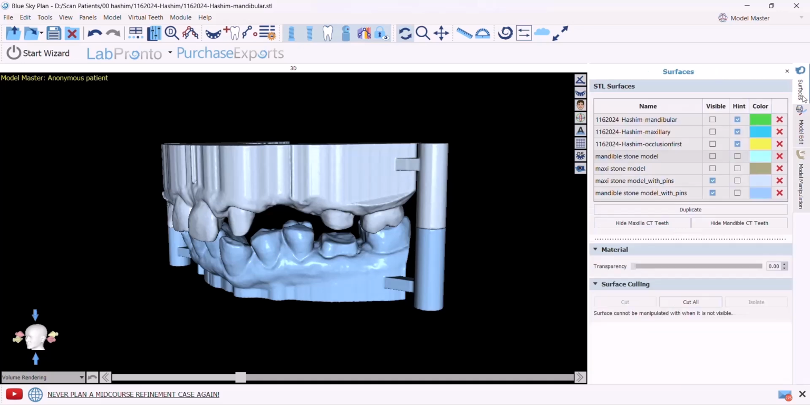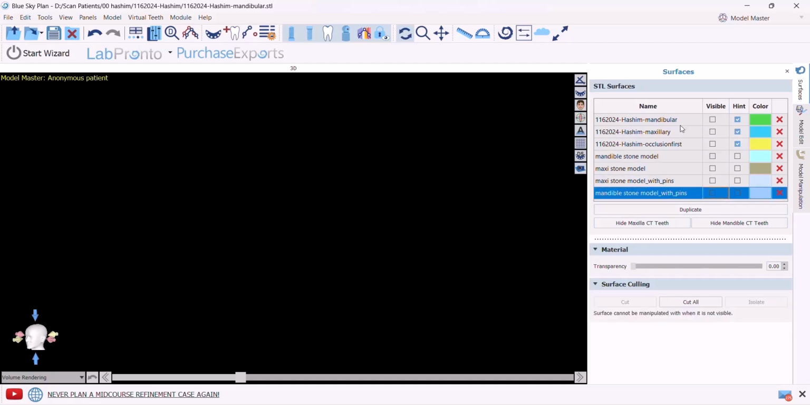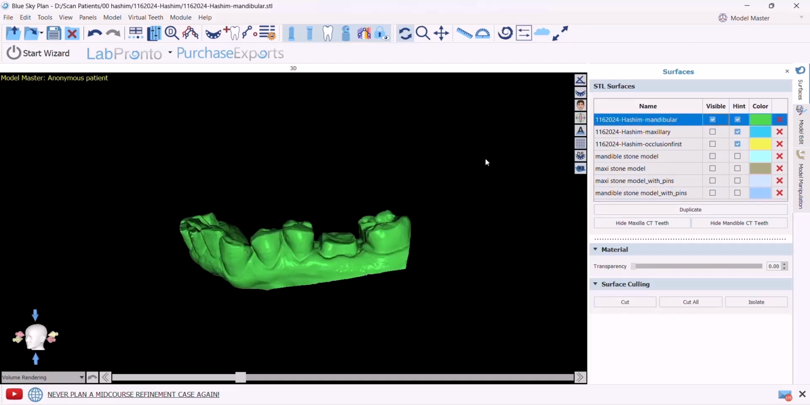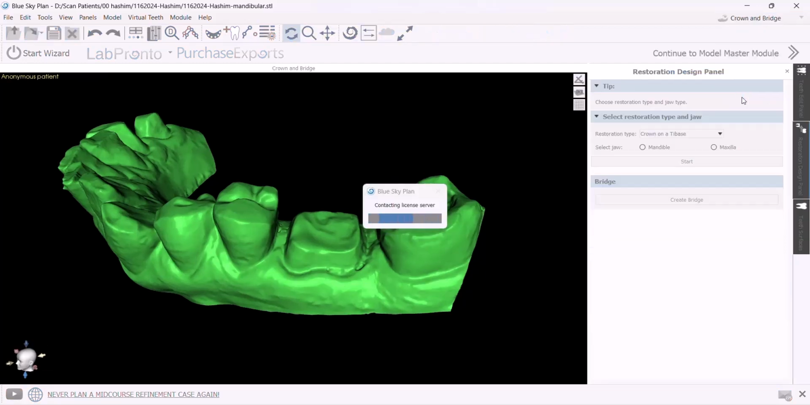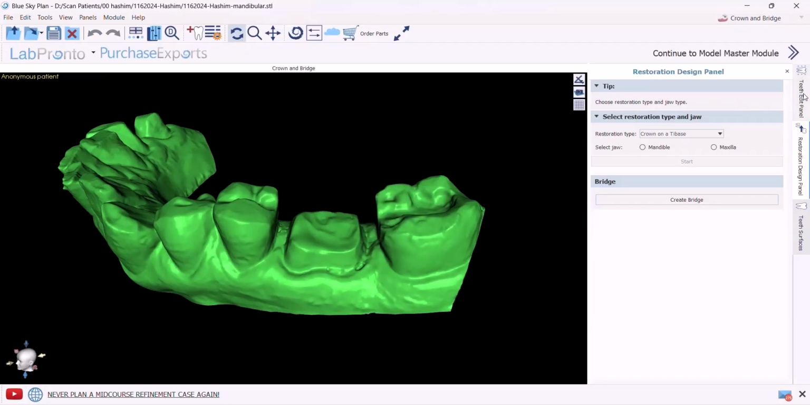First, we go to the Surface tab and select any model to work on. We won't work on these models. We could either use the mandibular data model or mandibular stone model. In the previous lectures, we were working in the Model Master tab. Now, if we go down to Crown and Bridge tab and select it, these tabs will appear.